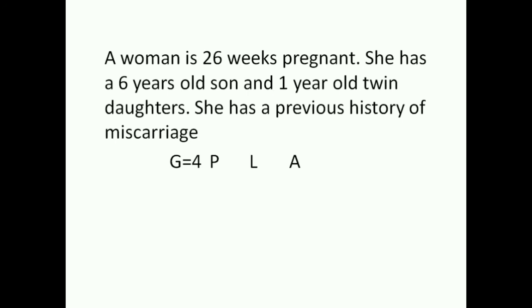And she delivered her son 6 years back and she delivered her daughters 1 year back. So she has completed 2 pregnancies till the age of viability. So she's P2. And she has a son and 2 daughters. So she has 3 living children, L3. And she had a miscarriage, A1. So she is G4, P2, L3, and A1.